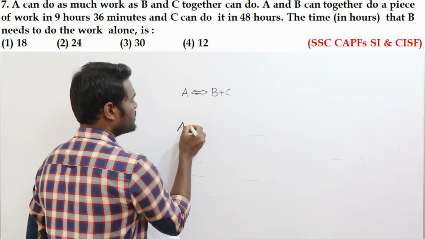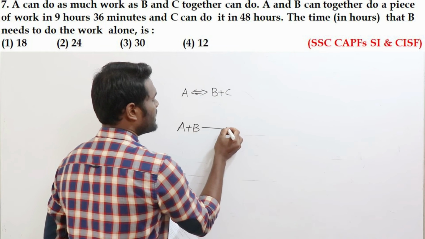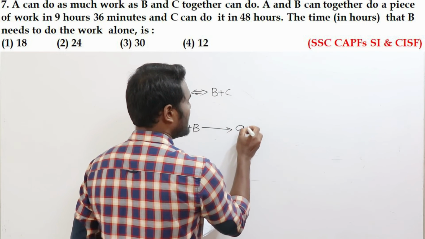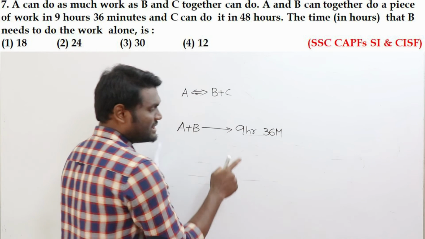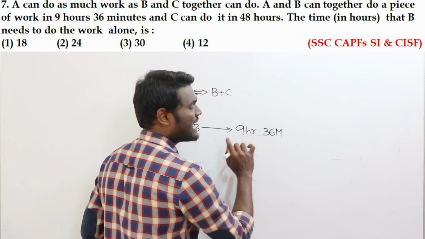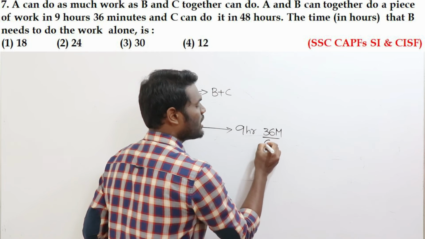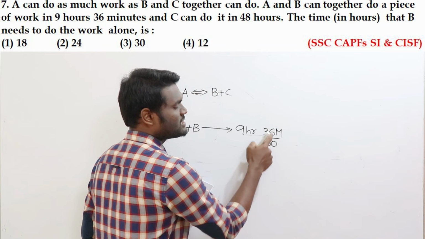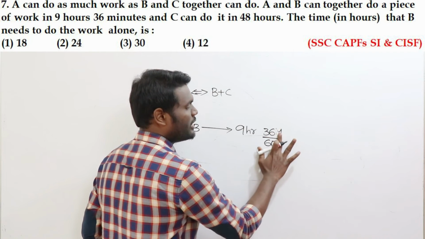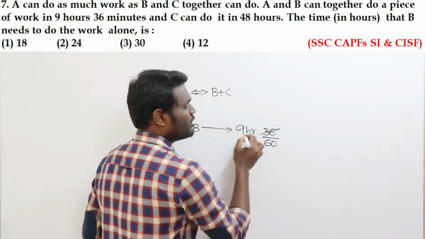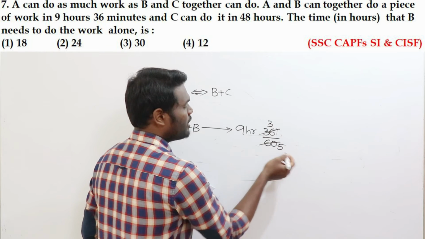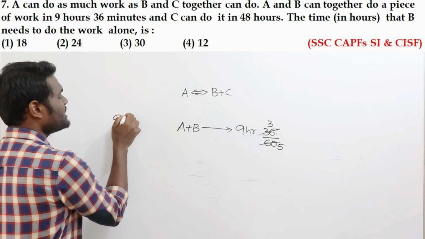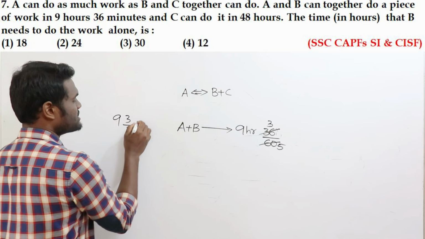A and B together can do work in 9 hours 36 minutes. Look here, this is in terms of hours and minutes. Convert this in terms of hours. If you need to convert this in terms of hours, divide this 36 minutes by 60. When you divide it by 60, what happened? 12 goes here. 12 goes here how many times? 3 times. 12 goes here how many times? 5 times. Now this is going to be 9 3/5 hours.